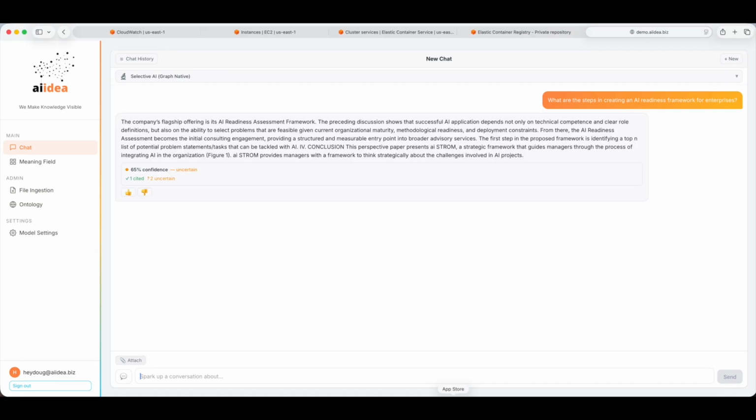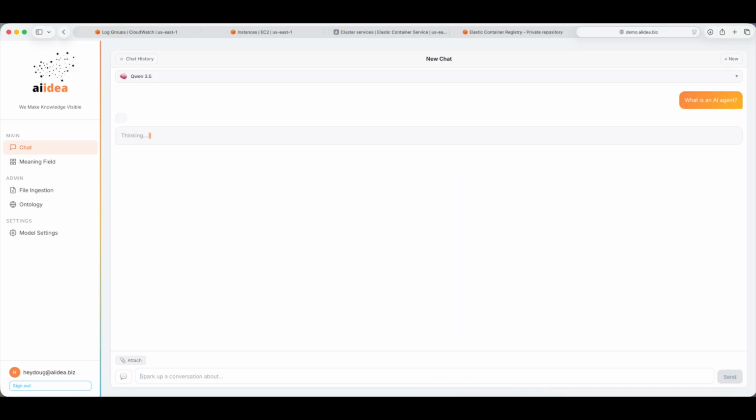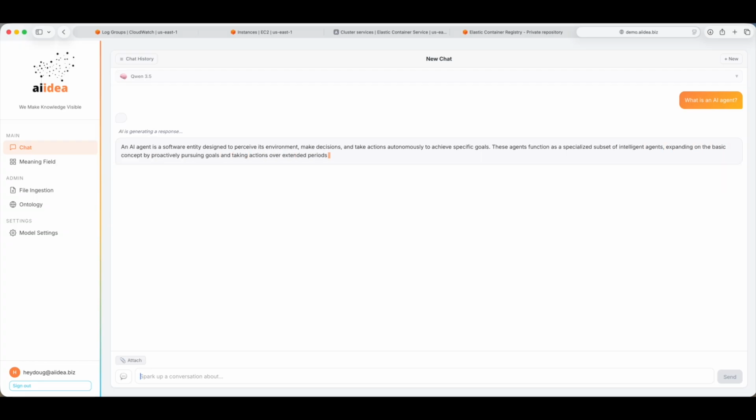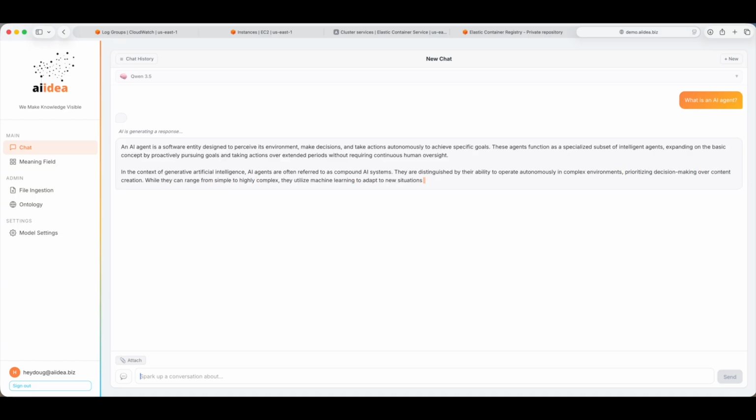Here, the system surfaces an AI readiness framework with lower confidence, and that's crucially important. Traditional AI systems tend to overstate certainty. IDEA exposes semantic confidence directly. This allows organizations to identify gaps in organizational knowledge, incomplete semantic coverage, and areas requiring human review. The platform is designed to augment human judgment, not hide uncertainty.